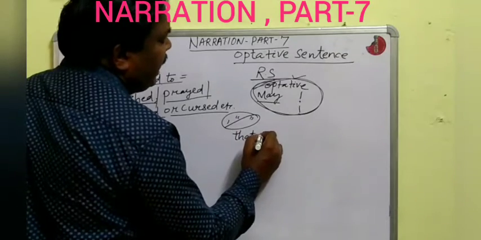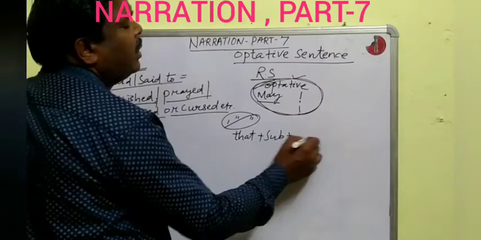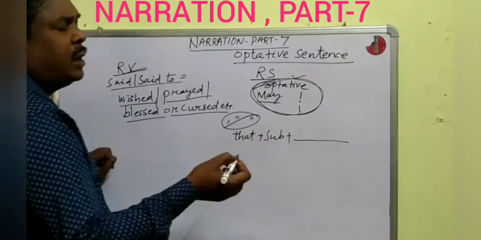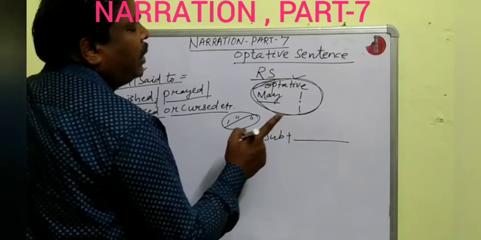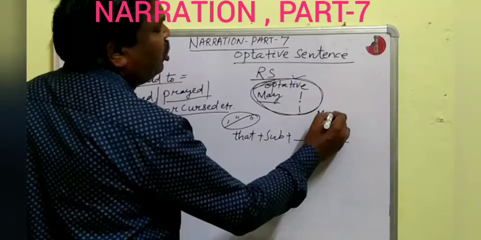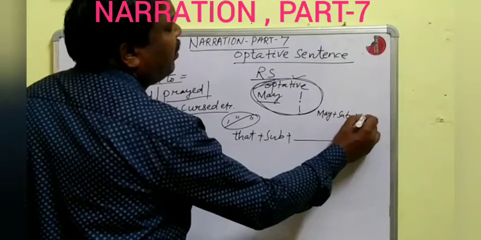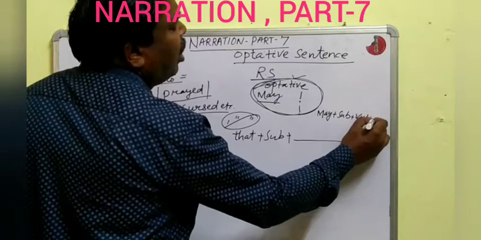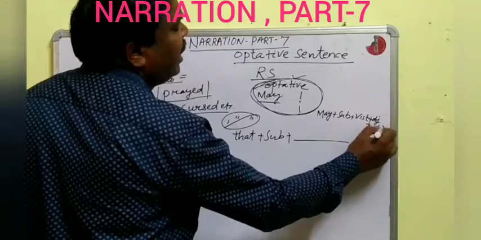Then you will write the subject, and you will change the tense of the sentence. Is it clear? That means in reported speech it will be in the structure may plus subject plus first form of verb plus object, sometimes followed by an exclamation sign.